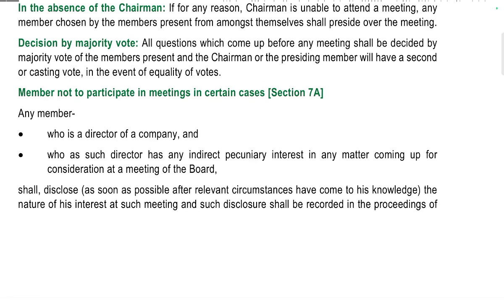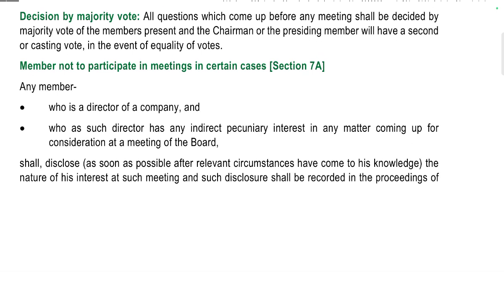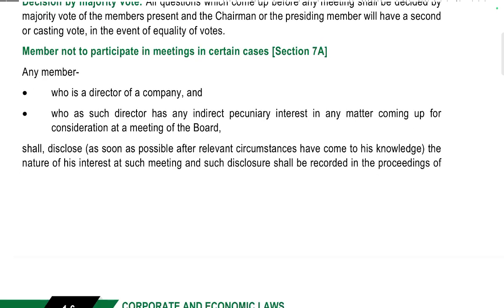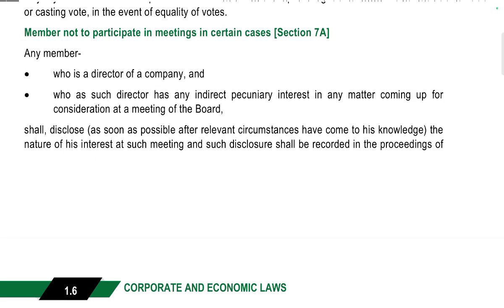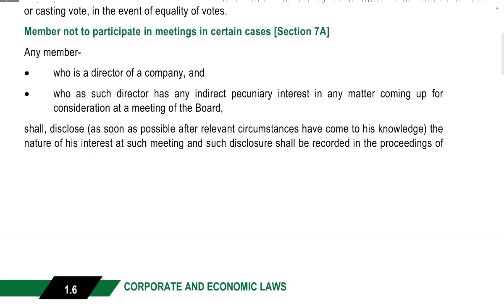Decisions by majority vote. All questions which come up before any meeting shall be decided by a majority vote of the members present, and the chairman or the presiding member shall have a second vote, a casting vote, in the event of equality of votes. The majority vote is not 75 percent, it is 51 percent.